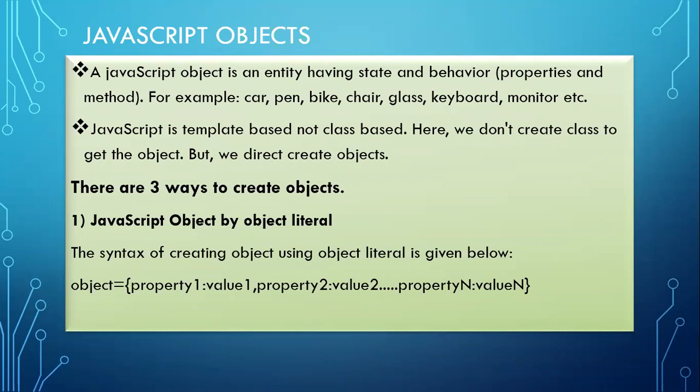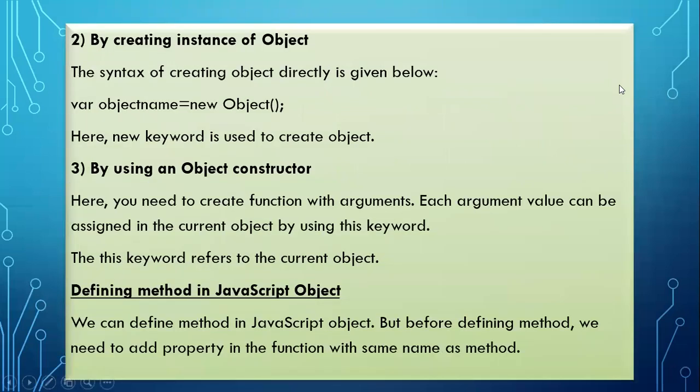In other languages, first we create a class, inside the class we create the object properties, and after that only we create objects. Then the object accesses those properties from the class. But here we are directly creating the objects. That is the difference between other languages and JavaScript. How will we create objects here in JavaScript? We have three ways. One is object literal. Another one is by creating an instance of object. And the third one is using an object constructor.